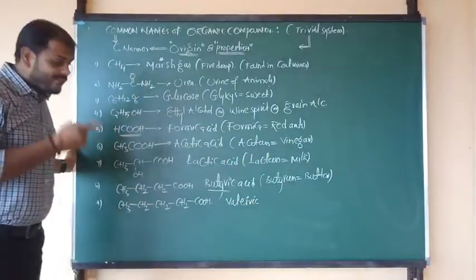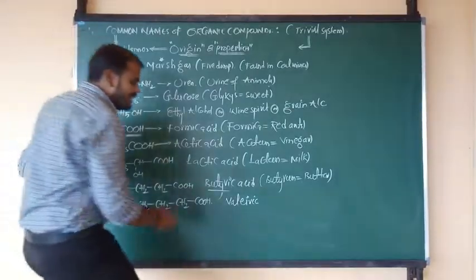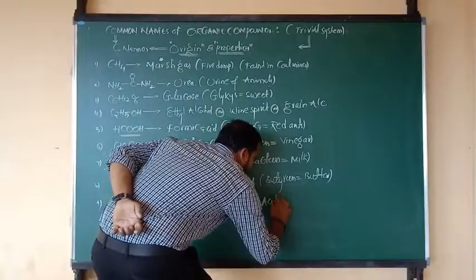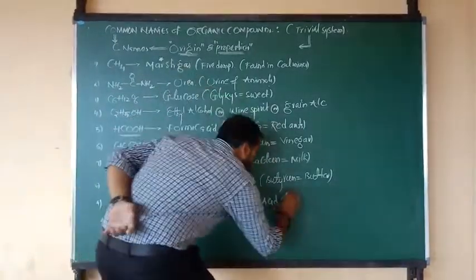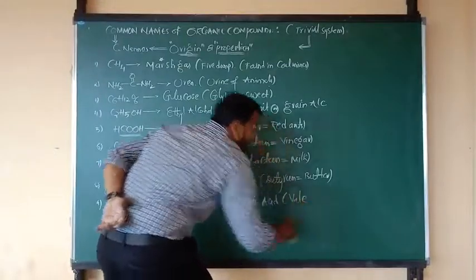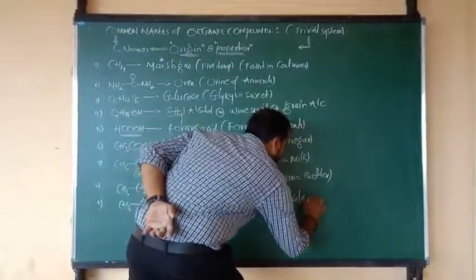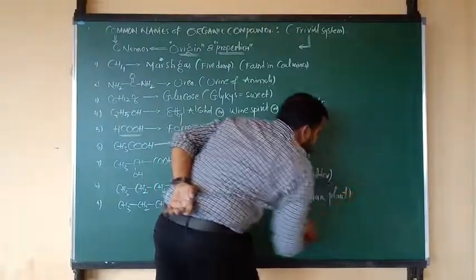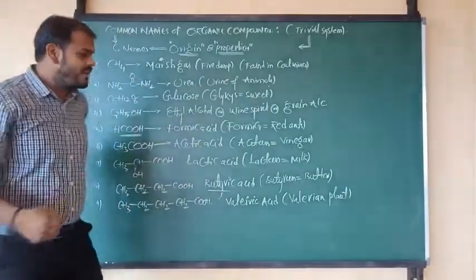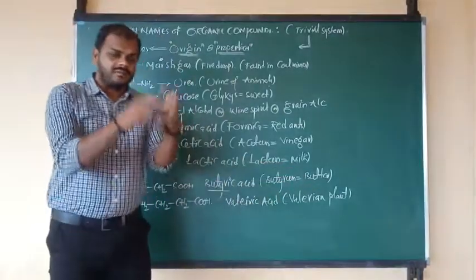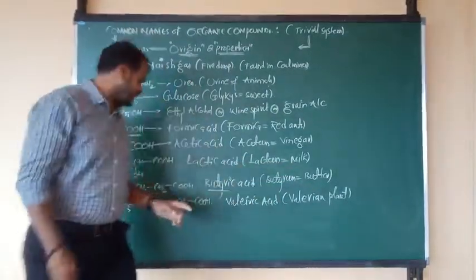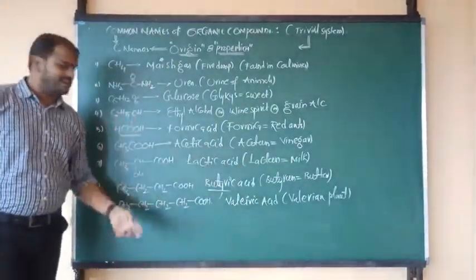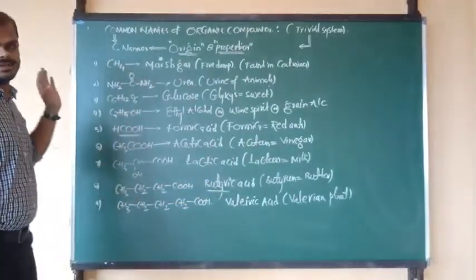Valeric acid is nothing but the five carbon acid. It was derived from a Greek word and was found from a source. The source is the valerian plant, and also we can say valerian shrubs. So from the valerian plants and valerian shrubs, we find the five carbon acid, that is valeric acid.